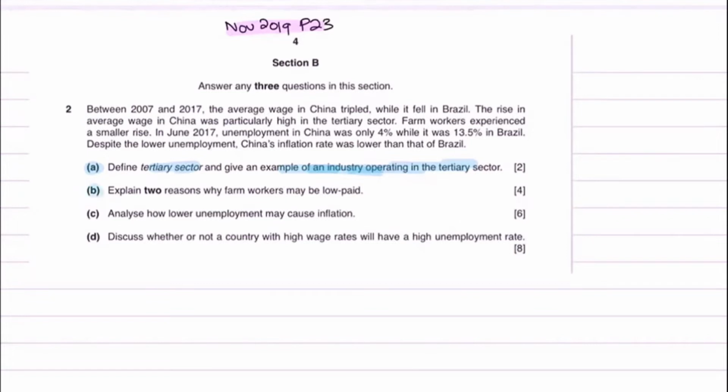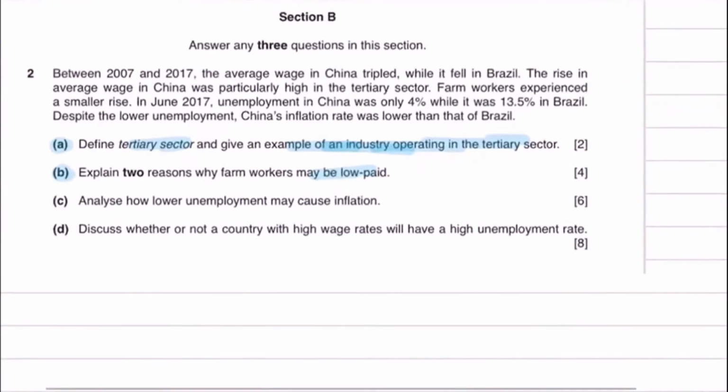Question two, part B says explain two reasons why farm workers may be low paid. Just a tip: the first two questions need to be attempted within 5 minutes, not more than that. Attempt them within 5 minutes and move on. These are easy questions, so you don't have to spend a lot of time on them. The questions where you need to spend your time are part C and part D.